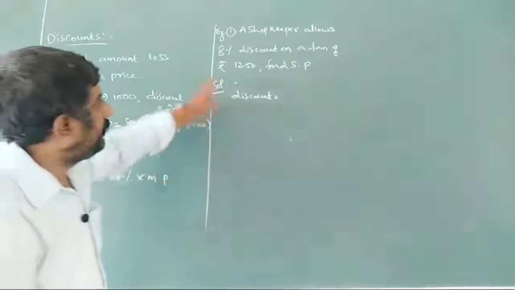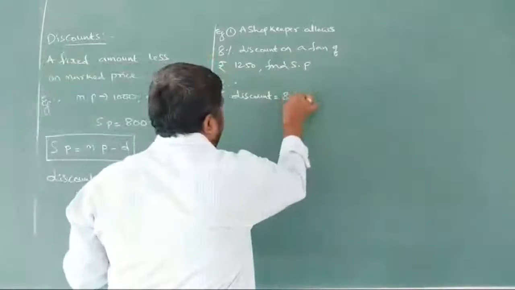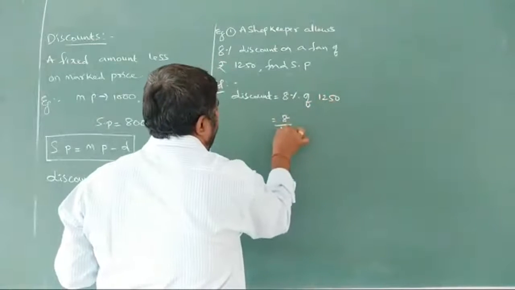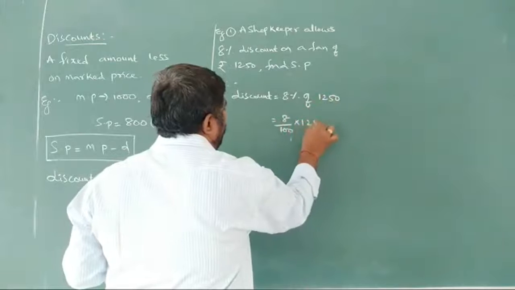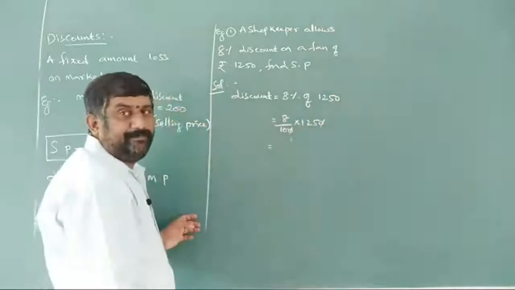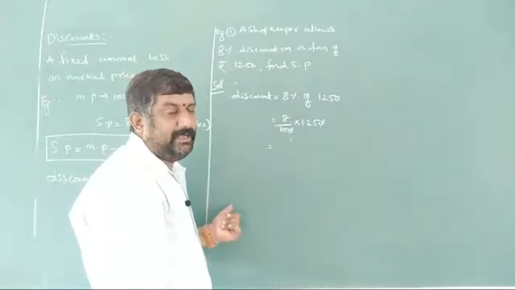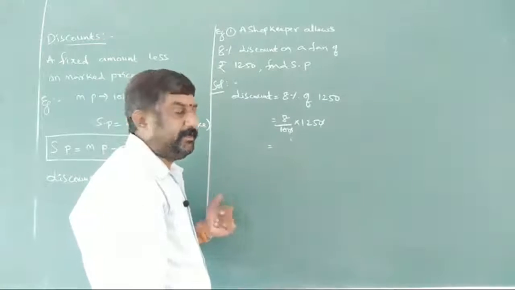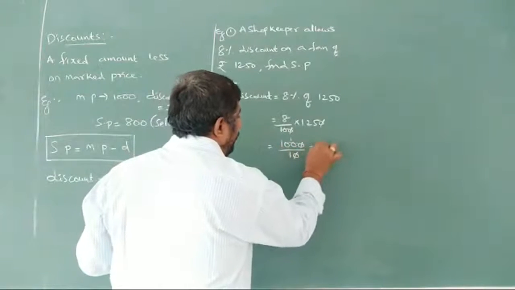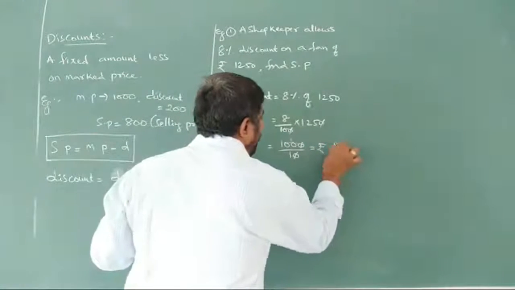So what is the discount here? 8% of 1250, nothing but 8 by 100 into 1250. So the zeros get cancelled. 125 8s are 1000: 100 8s are 800, 25 8s are 200. Totally 1000 by 10, one more zero getting cancelled. Rupees 100 is the discount.